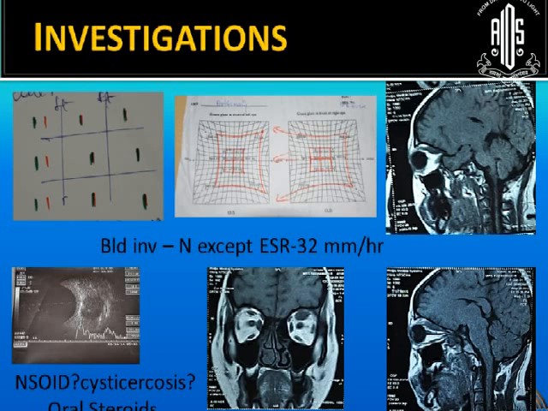The blood investigations were normal, except that her ESR was 32 millimeters per hour. For her age, we would expect the ESR to be 25. And she was not willing for any investigation. This is the scan which was done 7 months back when she had the same episode in the left eye when she presented with ptosis. Now she is not willing for any investigations because she is very scared and she is a widow. She does not have money also. So we got her agreed for a USG at our hospital. This was the USG picture.